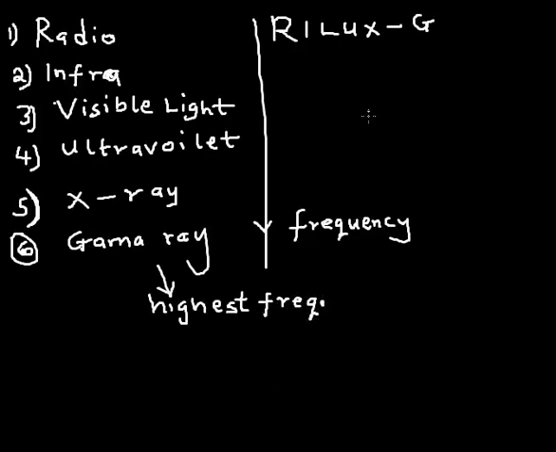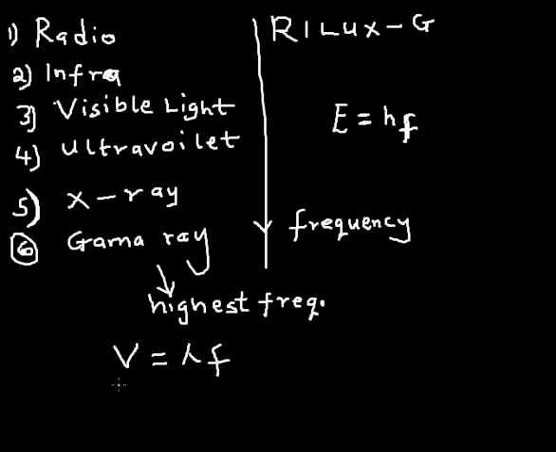Why? Because according to Albert Einstein, the energy of an electromagnetic wave is given as hf, so it is proportional to frequency. Now you know very well that the velocity of a wave is given as wavelength multiplied by frequency.